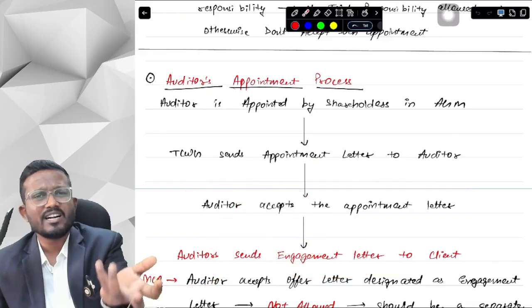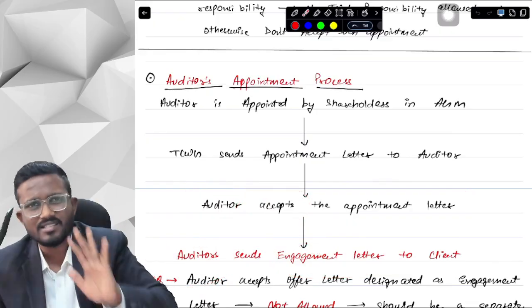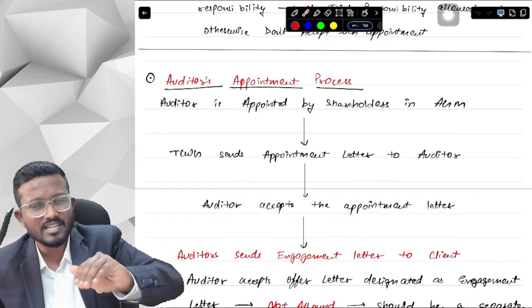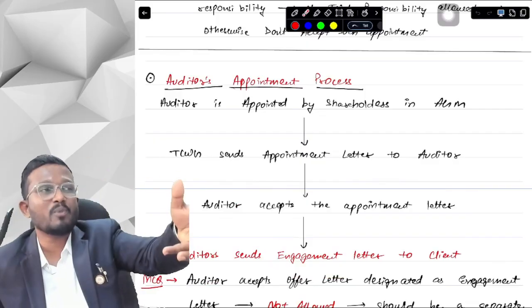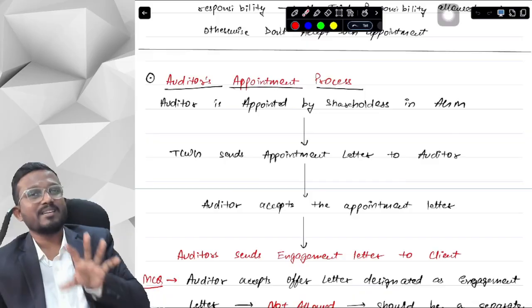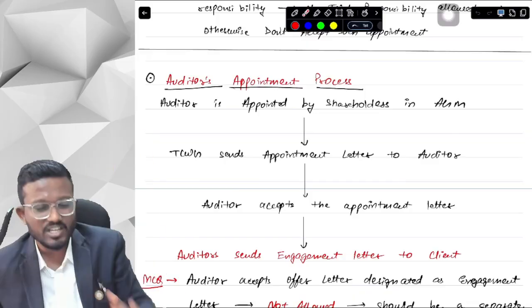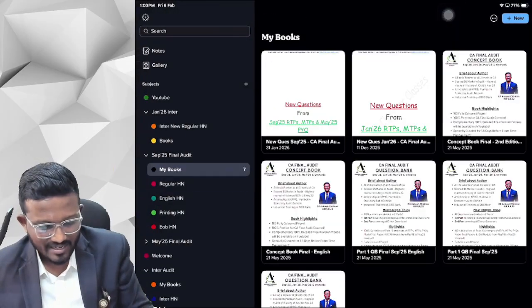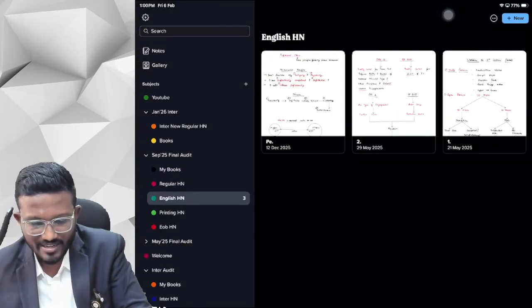What is an engagement letter? What is covered in the engagement letter? That we will discuss in SA 220. But this is the process: first the company sends an appointment letter, then the auditor accepts the appointment letter and sends the engagement letter to the client. Yes sir, this is the normal procedure that is working.